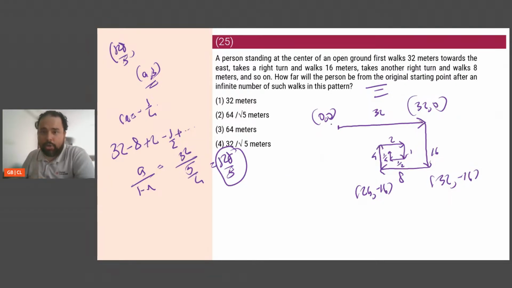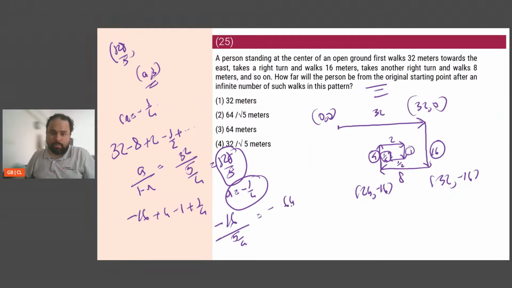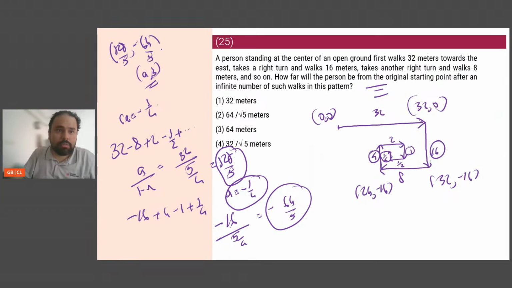Let's similarly find the value of y. First it is going minus 16 because it has gone down. Then it is going plus 4 because it has gone up. Then it is going minus 1, once again gone down. Then it is going plus 1/4, once again gone up, and so on and so forth. Look at the common ratio. Once again, R is equal to minus 1/4. Here A is minus 16, so it will be minus 16 by 1 minus R, which is 5 by 4, which is equal to minus 64 by 5.